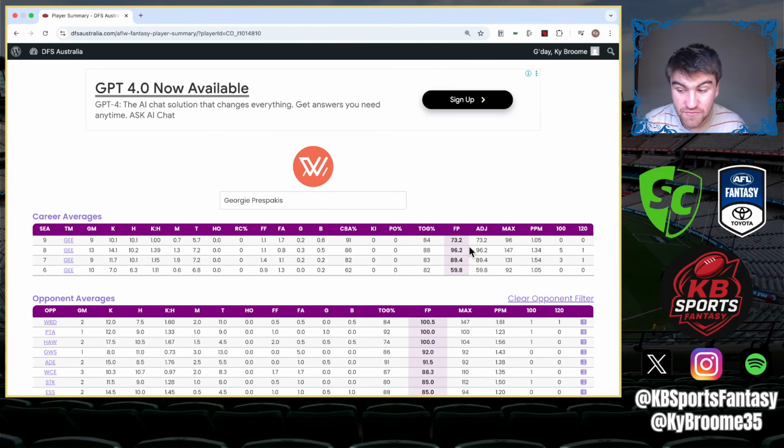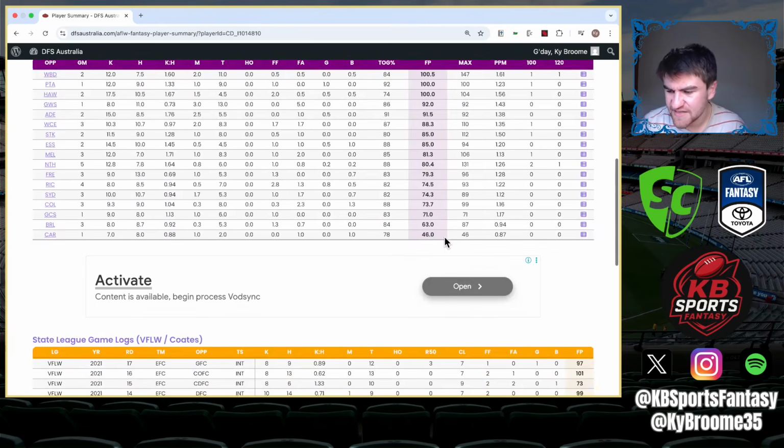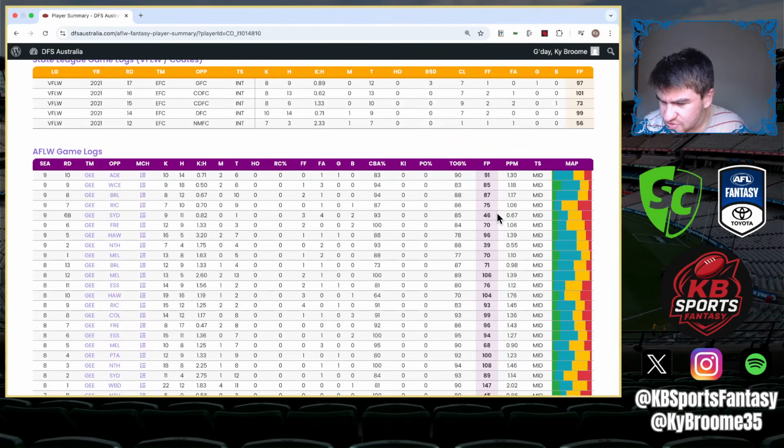23 points of value from last year, and she's basically had 2 years as a primo mid where she basically attends all the CBAs, and you can see the stats are there. I'm pretty sure she might have had an injury game in here somewhere, maybe not. But yeah, I just think that there is value here. She had a 46 where I believe she got tagged as well. And aside from that, she also had a 39 as well. So yeah, I think there is value there for Prespark.